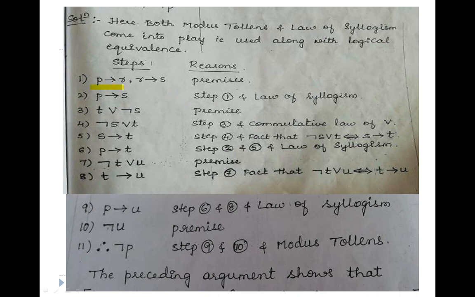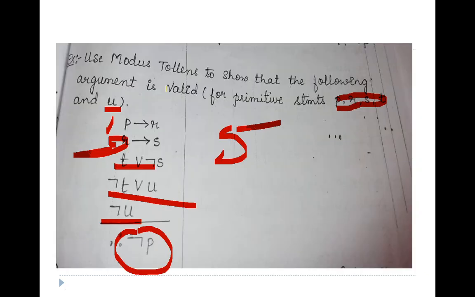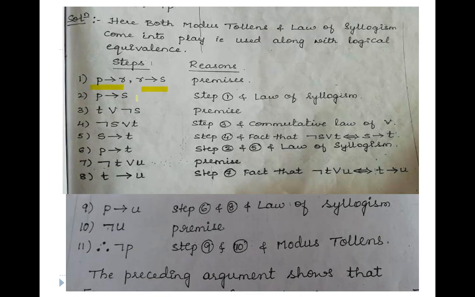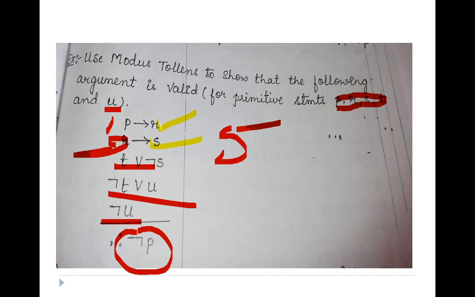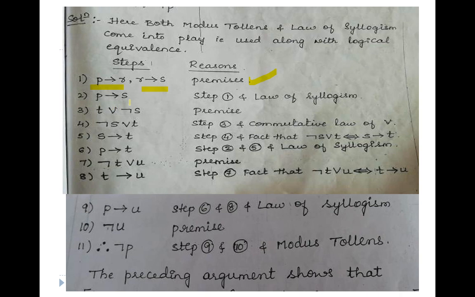So first, P implies R and R implies S are taken. This is the first one, this is the second one. They have taken them and they are called premises. We don't need to bother whether it is premise 1 or 2, we are just taking 2. Since I have taken them, I have marked them over here. Then next, which law can I apply? Because R is common here, I can apply the law of syllogism. So from step 1 I have applied the law of syllogism. What conclusion did I get? P implies S, I have written it over here.